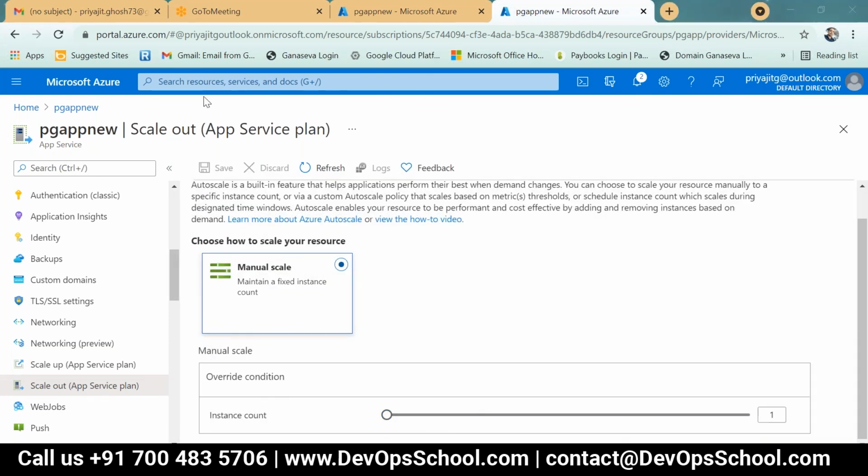See, this is only one instance. This is a basic instance. I have to change this to number 2. If I take 2 and save it, that is 2 instances, which is 2 vCPU. I increase the CPU level. That means scale out. Then you convert your plan to scale out.